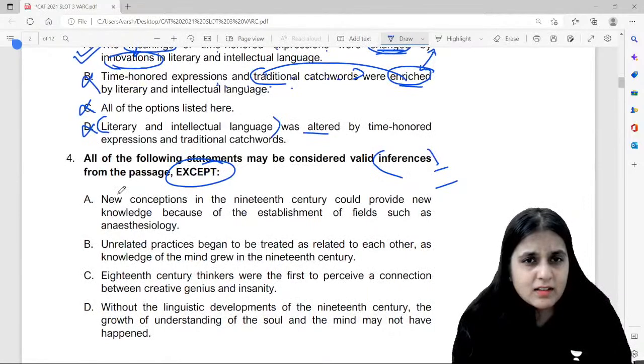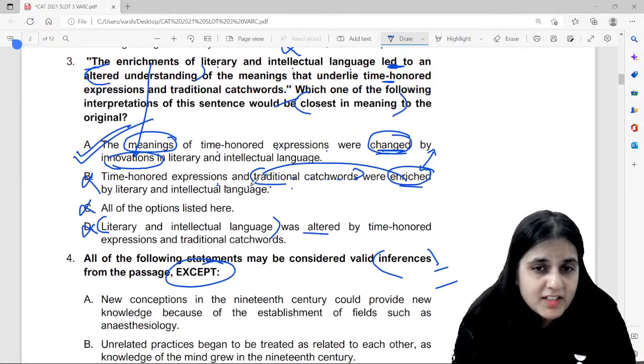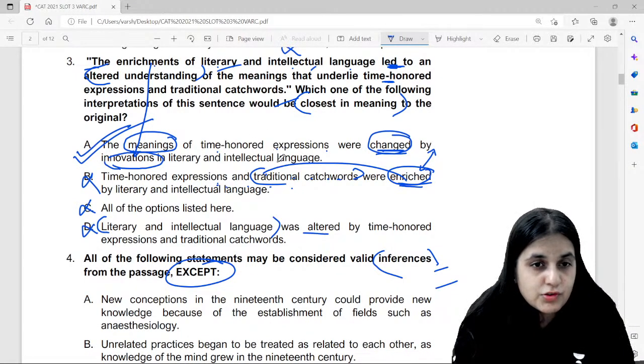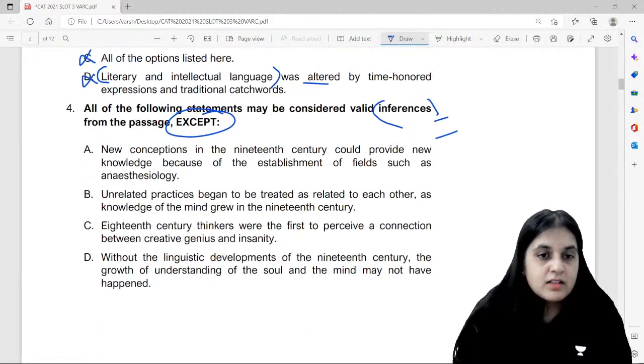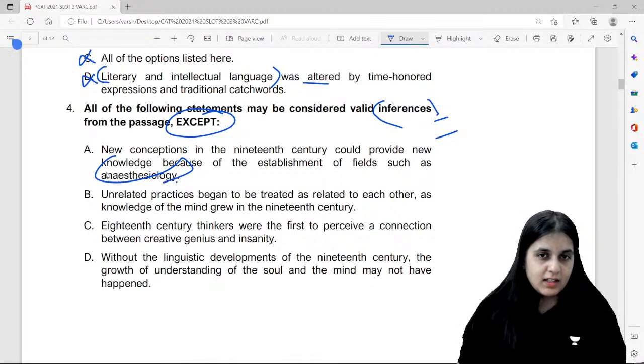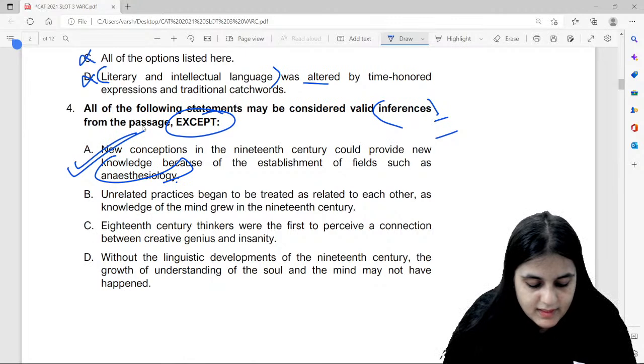Why not B? Time honored expressions and traditional catchwords were not enriched. It was the literary and intellectual language that were enriched. That's why I'm sure B is incorrect. There is no meaning word in it. Or time honored expressions were altered. They were changed. They were not enriched. So that's why your answer option will be A. Clear? So this point is not mentioned, and that is why the answer option over here will be A. Clear, guys? Any doubts with this? All the three passages clear with this, everyone?